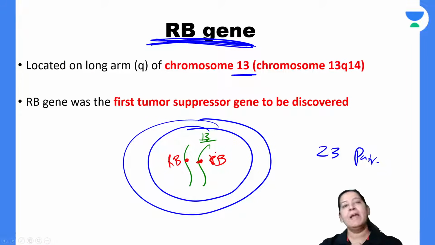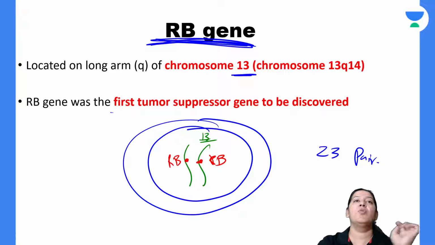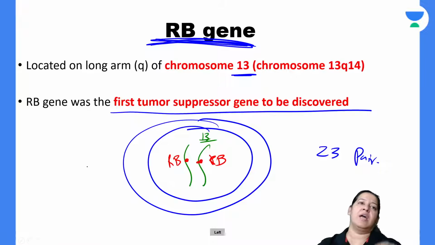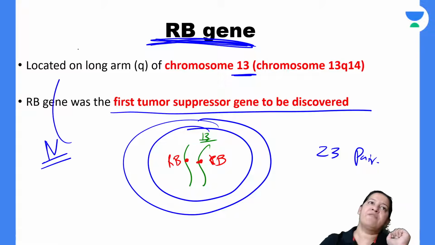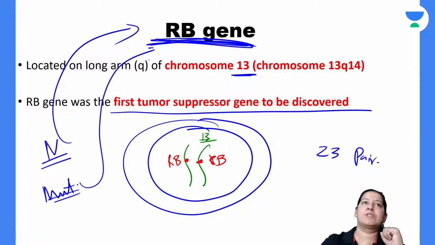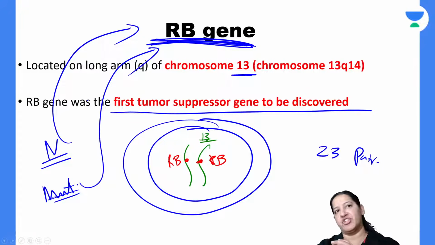So all human beings have, in each cell, two RB genes. Give me a thumbs up. We have to learn the meaning of the two, right? We have two RB genes on both chromosome number 13. It is the first tumor suppressor gene to be discovered. That is the introduction. Again, there are two scenarios: what happens normally, how it functions normally, and what happens during mutation, how it leads to cancer. I will tell you the two scenarios one by one.